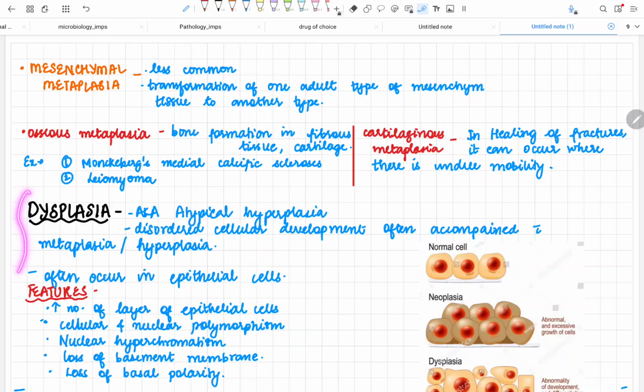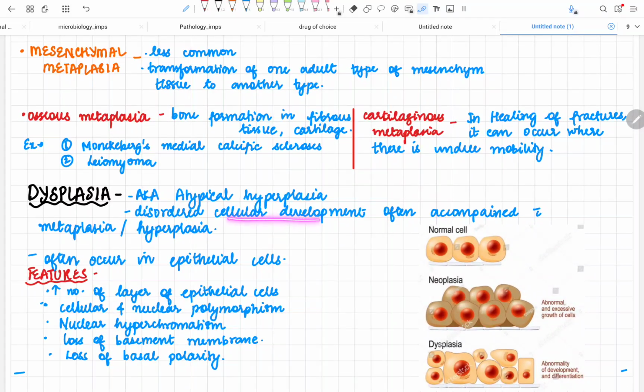Now the most important thing the examiner will ask is dysplasia. The most important viva question, dysplasia. What is dysplasia? It is also called atypical hyperplasia. Now why is it called atypical hyperplasia? Because there is disordered cellular development accompanied with metaplasia and hyperplasia. The cell will undergo disordered cellular development following metaplasia or hyperplasia. It usually occurs in the epithelial cells.